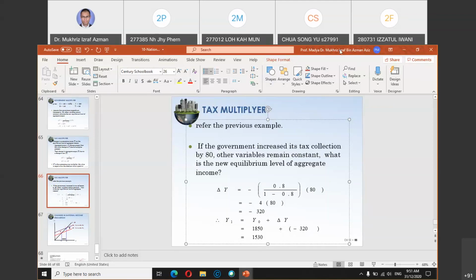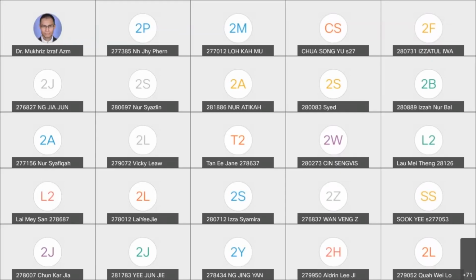That is basically the whole thing about chapter 10, about the multiplier. I will show you the slides for the questions for discussion. We will discuss maybe one or two if we have the time.